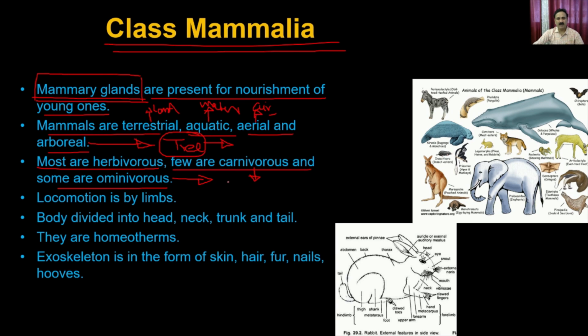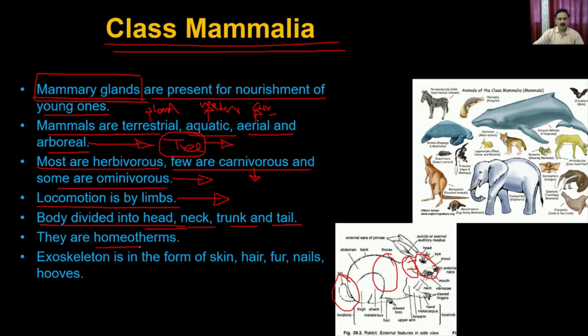And you have the omnivora, the classical example is the human. Then the locomotion is by the limb. So you have two pairs of limbs, two in the front and two in the back. The body is divided into the head, neck, trunk, and the tail. So you see here, this is the typical rabbit, right? So you have four parts: the head, which is joined through a small neck, and then you have the trunk, and then you have the tail.